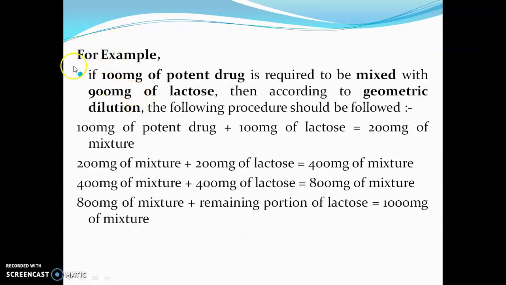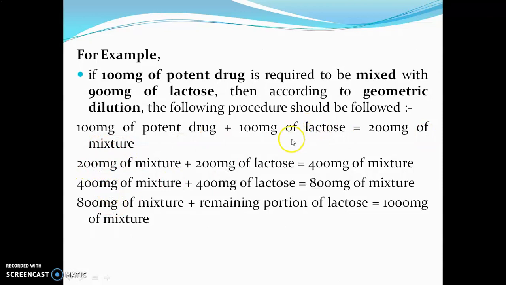For example, if 100 mg of potent drug is required to be mixed with 900 mg of lactose, then according to geometric dilution the following procedure should be followed. 100 mg of potent drug plus 100 mg of lactose equals 200 mg of mixture.